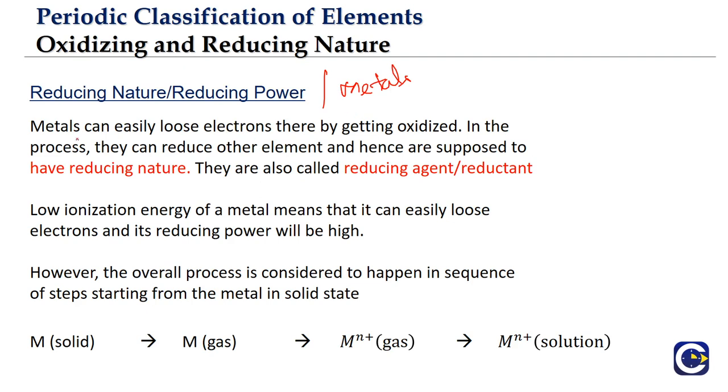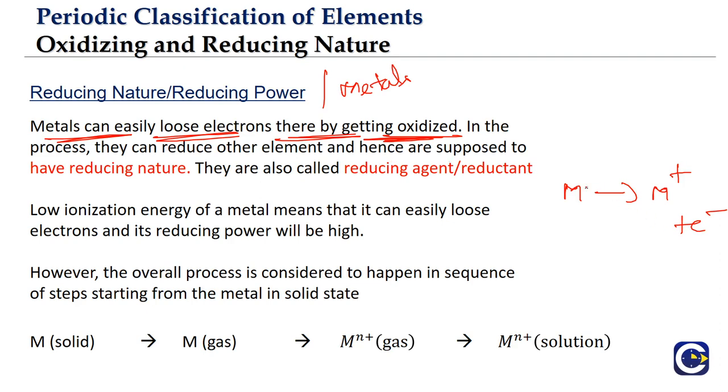elements. If we talk about metals, right, what is one inherent property of the metals? They can easily lose electrons, and losing electrons, right, you take any metal, okay, so it can lose electrons to form cation. So losing electrons is what we call as oxidation. So we'll say what? The metal is getting oxidized.